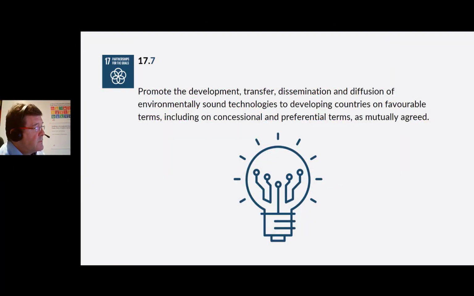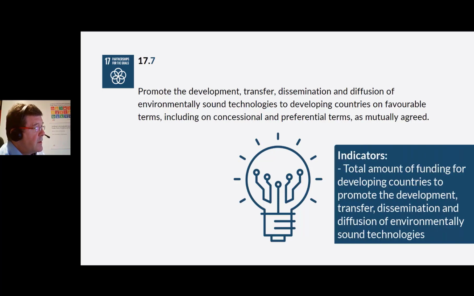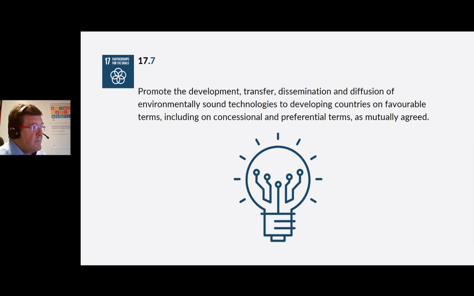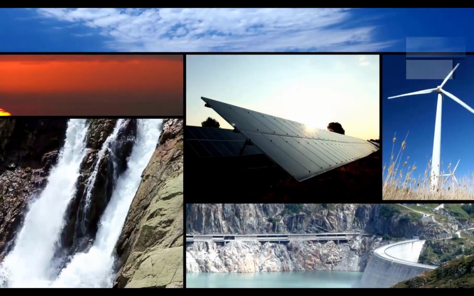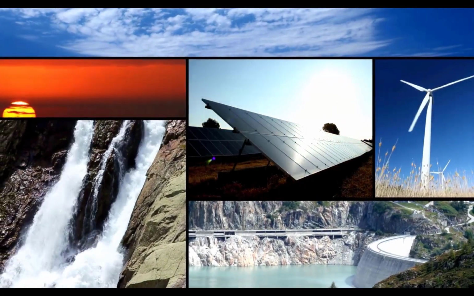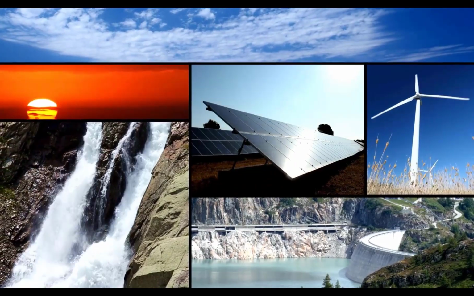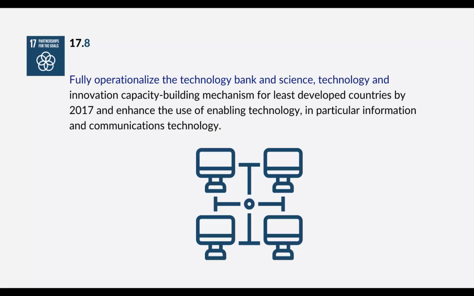The indicator for this particular goal is the total amount of funding for developing countries to promote the development, transfer, dissemination and diffusion of environmentally sound technologies. The diffusion of environmentally sound technologies will be a very important theme that we will see in many of the following units on the SDGs.